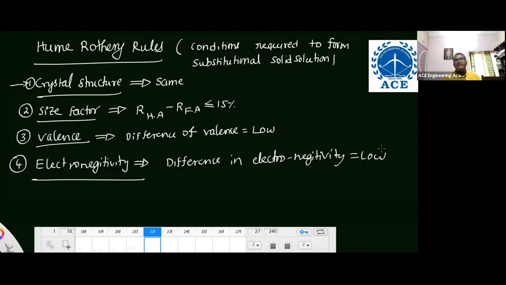Just remember like this. These are the conditions required to form a substitutional solid solution. For interstitial solid solution, there is only one condition, size. The size must be very, very low. Next is the iron carbon diagram. Some important things I'll explain.